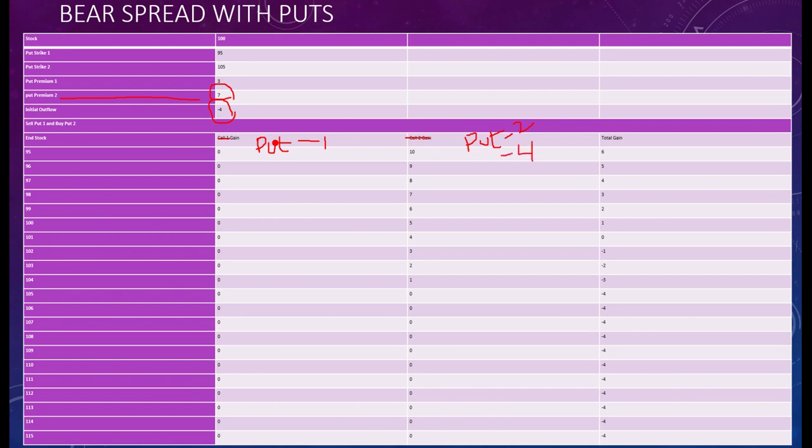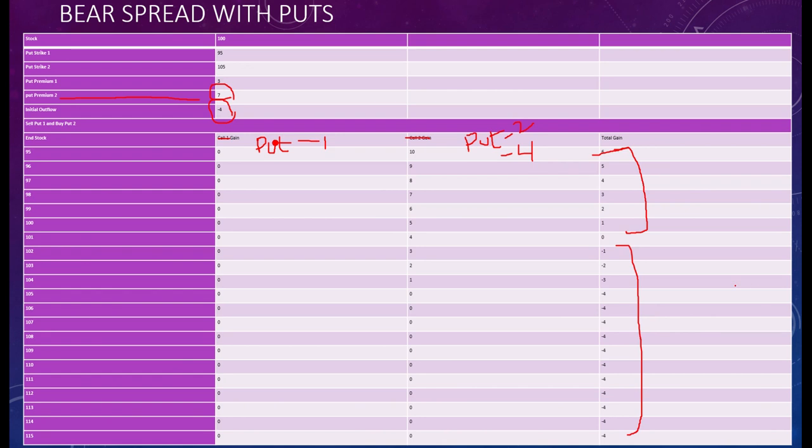So your total gain is 6 rupees in the first situation. You are at profit till the market hits 100 rupees, and after 100 you are at loss.